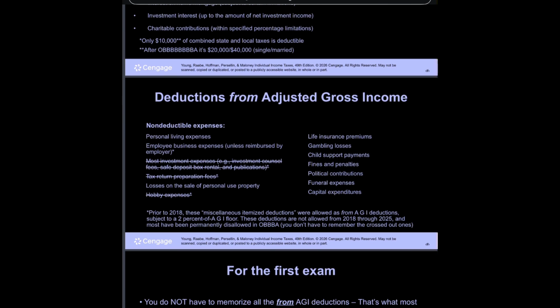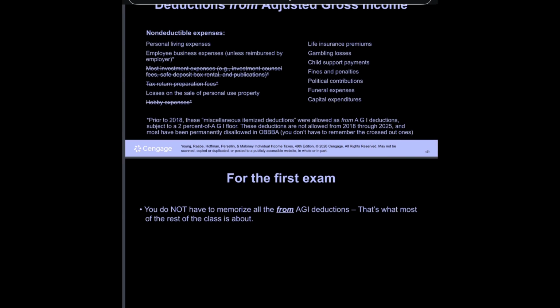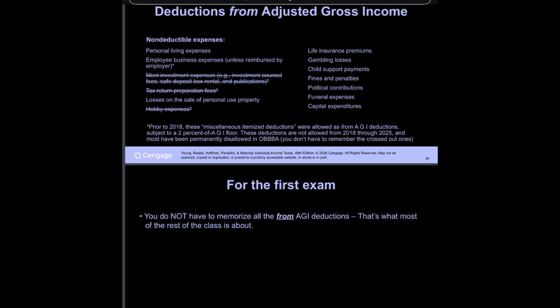Deductions from adjusted gross income. Non-deductible expenses: personal living expenses and employee business expenses, unless reimbursed by the employer. Prior to 2018, these miscellaneous itemized deductions were allowed as from AGI deductions, subject to a 2% of AGI floor. These deductions are not allowed from 2018 through 2025, and most have been permanently disallowed in OBBBA.